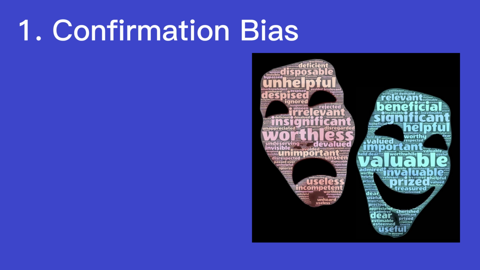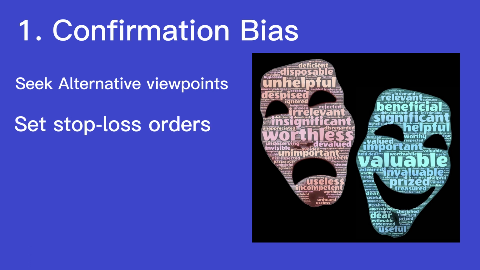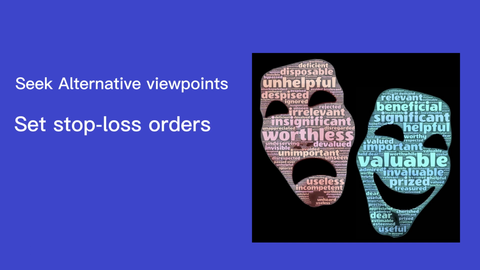To overcome confirmation bias, traders should seek out and consider alternative viewpoints and actively look for evidence that contradicts their beliefs. They should also set stop-loss orders to limit their losses if the trade goes against them.